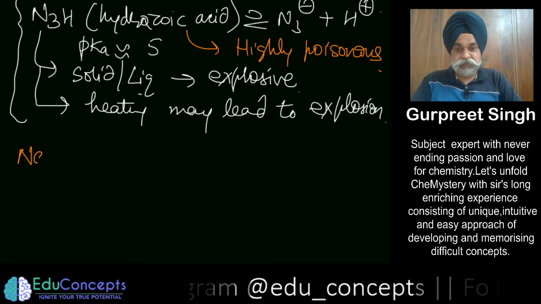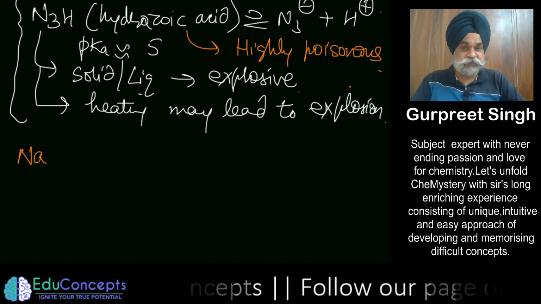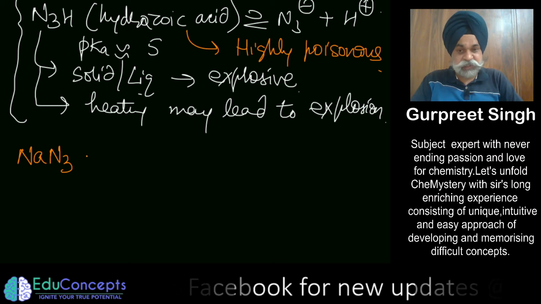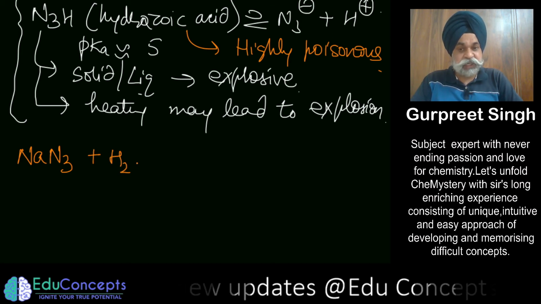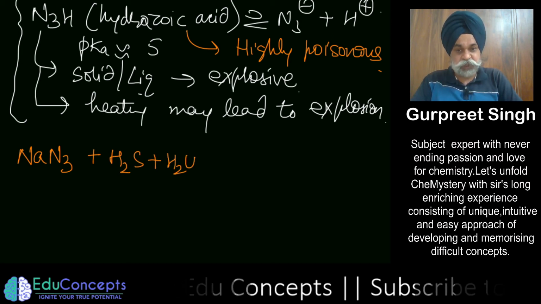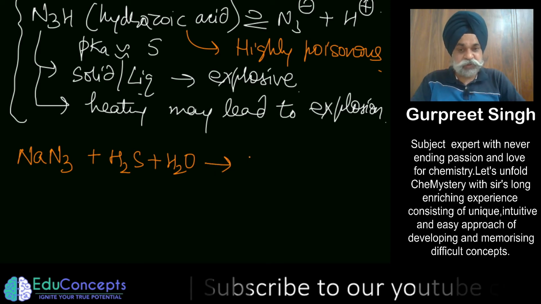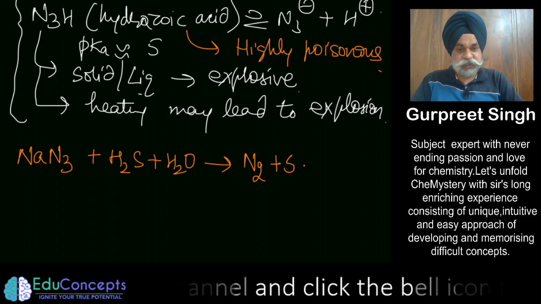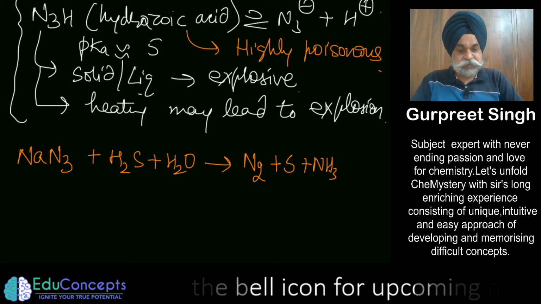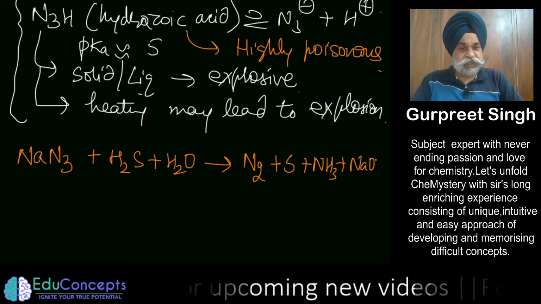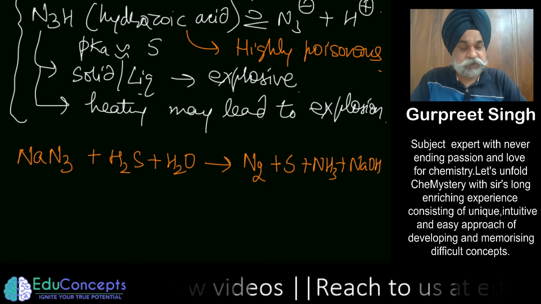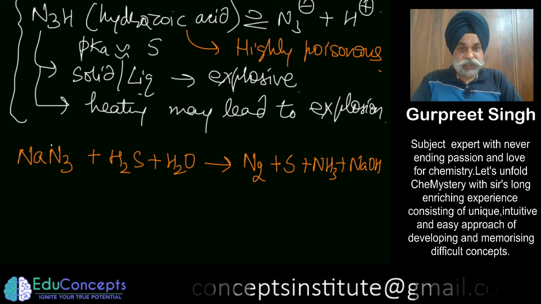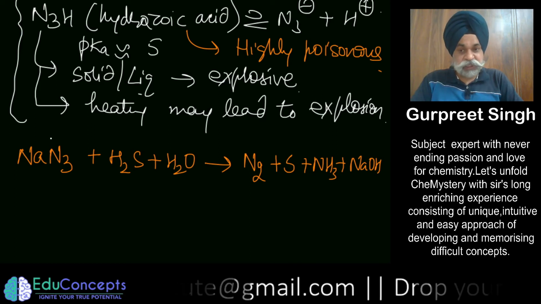So this is a simple one, and now this is one of my favorite reactions, because it is very interesting to see that sodium azide, if it happens to pass through hydrogen sulfide in an aqueous medium, in water, what it tends to do is that it produces nitrogen, it produces sulfur, it produces ammonia along with NaOH. Now this is a very beautiful redox reaction for which I would want you to go through the N factor series where I have placed some videos explaining this reaction.